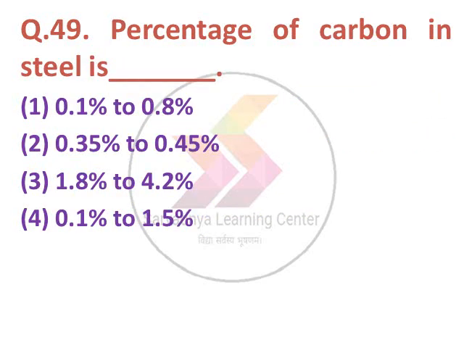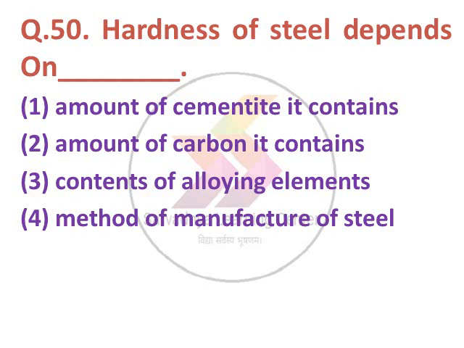Next question, the percentage of carbon in steel is dash. Option 1 0.1 to 0.8%, option 2 0.35 to 0.45, option 3 1.8% to 4.2%, option 4 0.1% to 1.5%. The correct answer is option number 4, 0.1% to 1.5%.